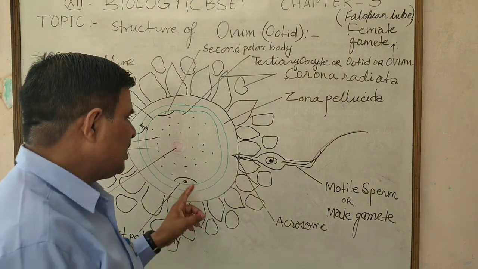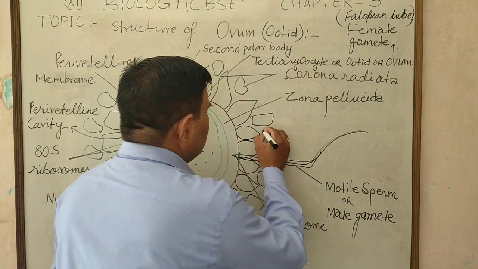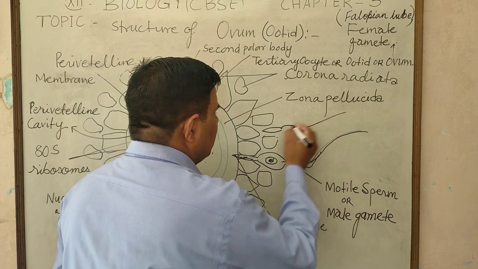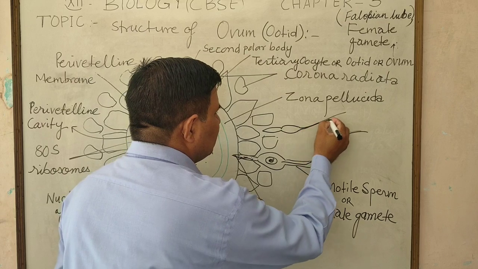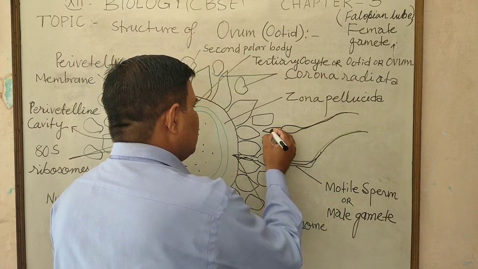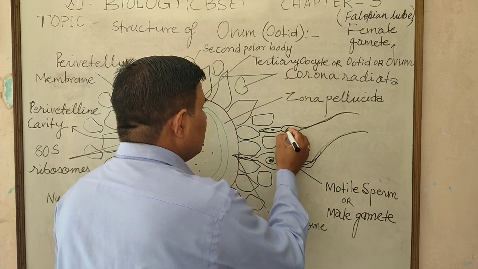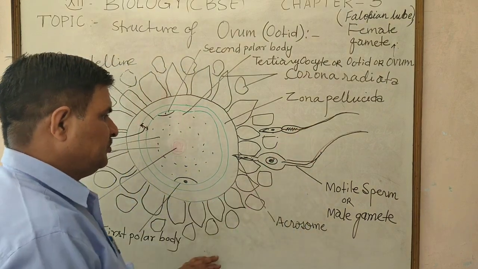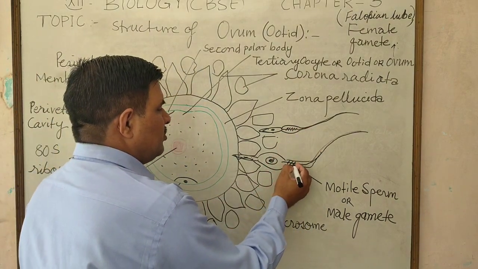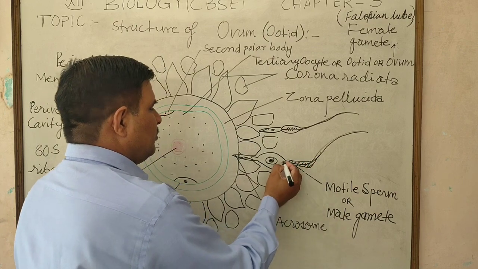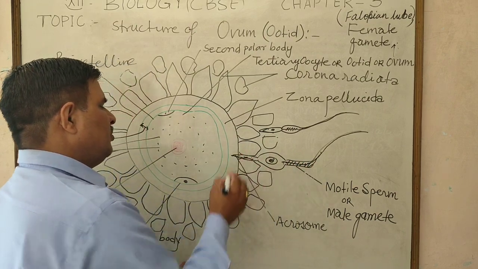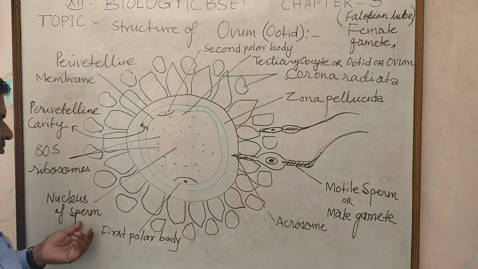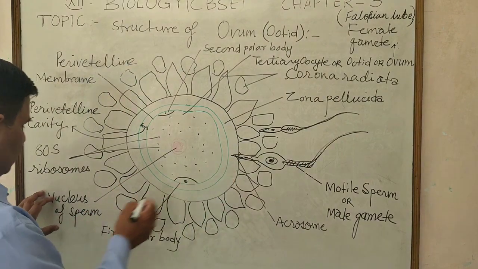Many sperm try to fuse with the nucleus of the ovum, but generally only one sperm succeeds in fusion with the nucleus of the ovum.